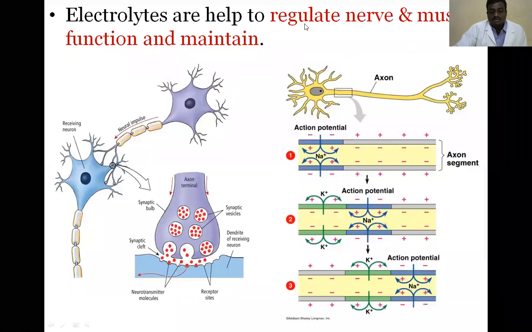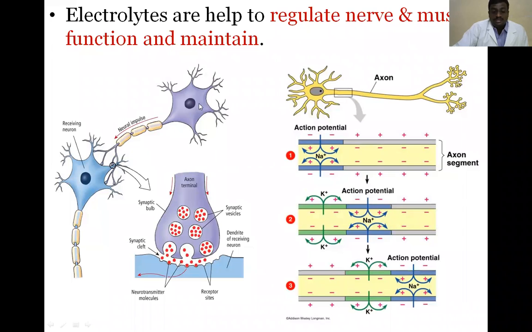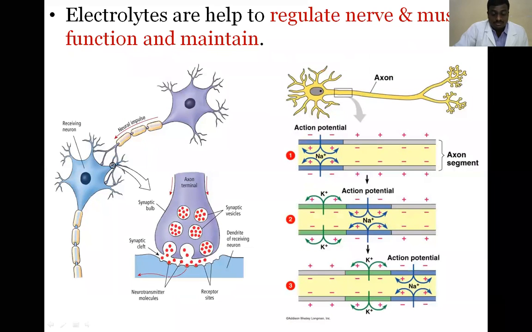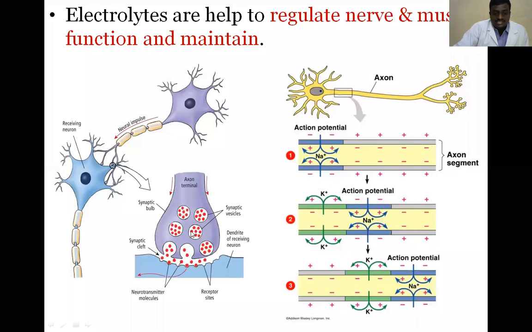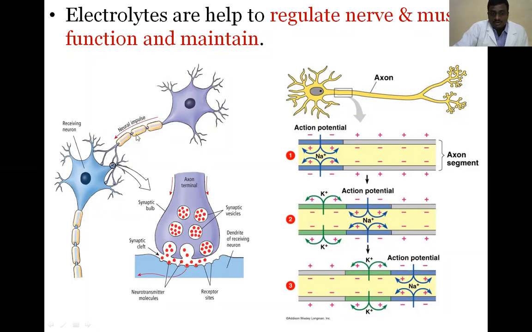Another function of the electrolytes is that they participate in nerve conduction and muscle function. This is the image of the synapse. What is a synapse? Nerve conduction sends signals from one neuron to another neuron. This is the synaptic cleft, and this is the neuron end. One neuron is attached to another neuron, and signals are sent from one to the other.